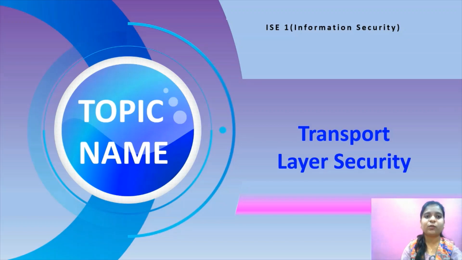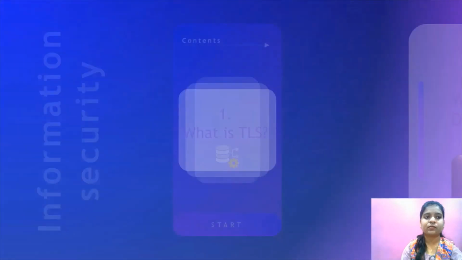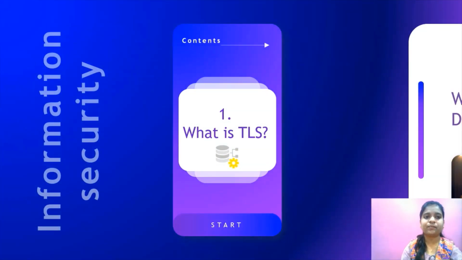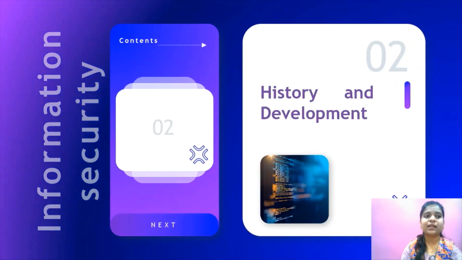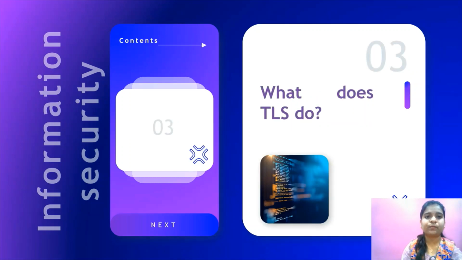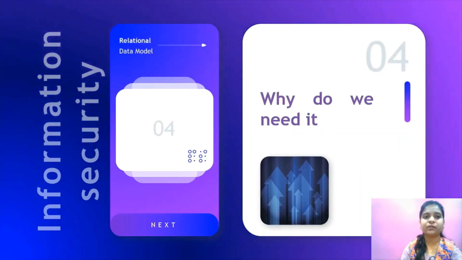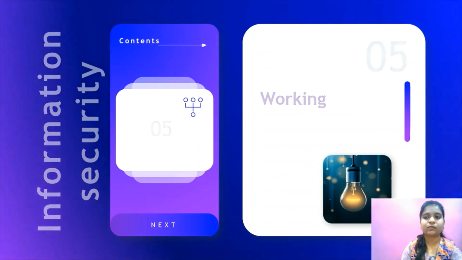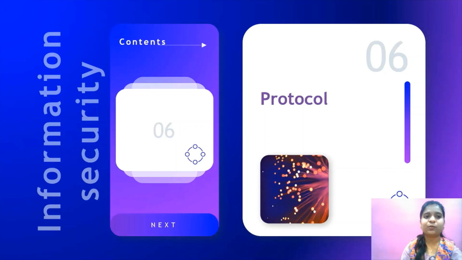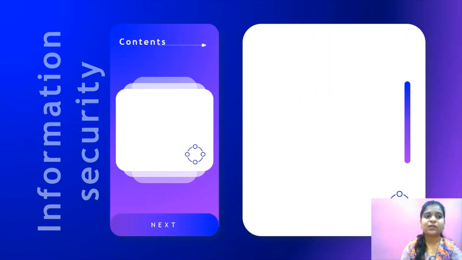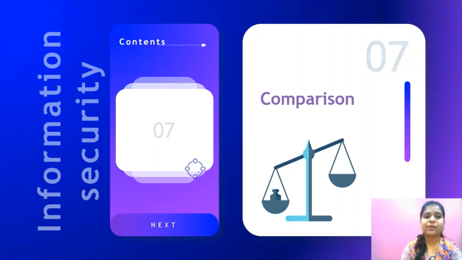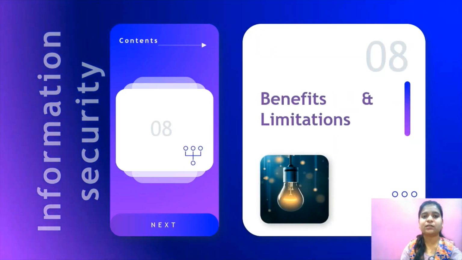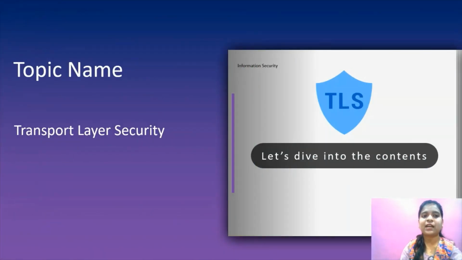The contents of our presentation are: first, what is TLS? Second, history and development. Third, what does TLS do? Fourth, why do we need it? Fifth is working of it. Sixth is the protocol. Seventh is comparison. And eighth is benefits and limitations of the TLS. So let's dive into the contents by starting our presentation.